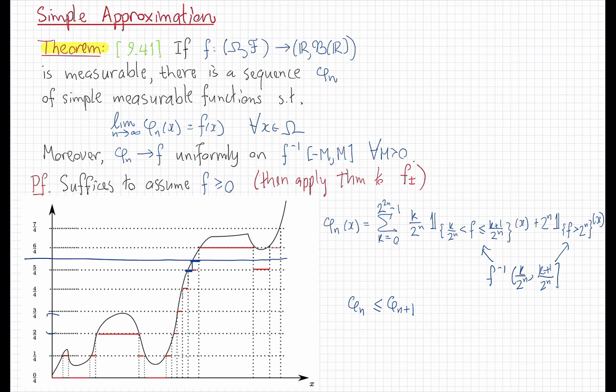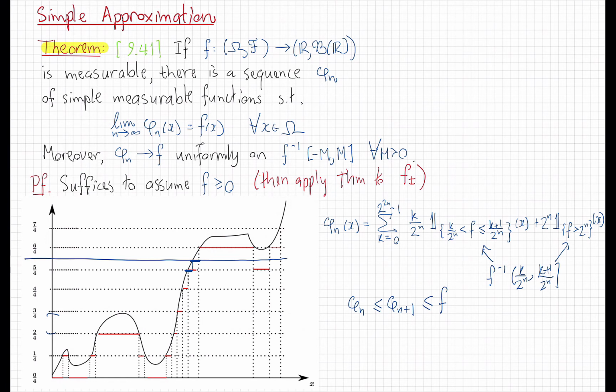Just because we look on the interval where f takes values above k over 2 to the n and approximate it by k over 2 to the n there. And so we get that this is always less than or equal to f. So in particular, this is an increasing sequence, and it's bounded by this finite function f above, and therefore it converges at each point to something. And what is the something that it converges to?